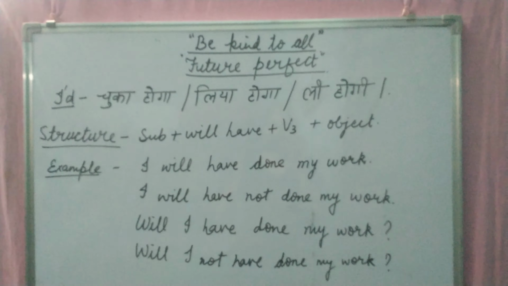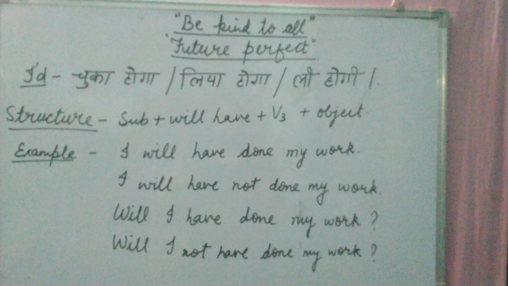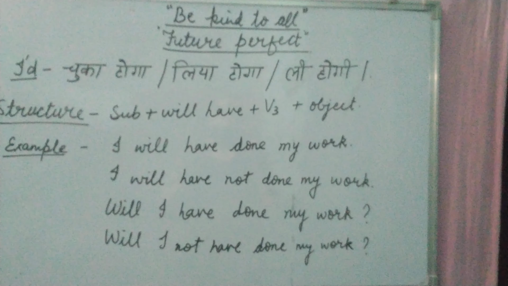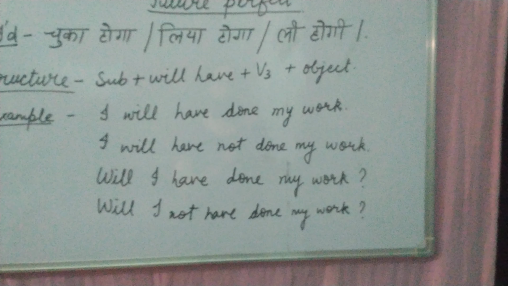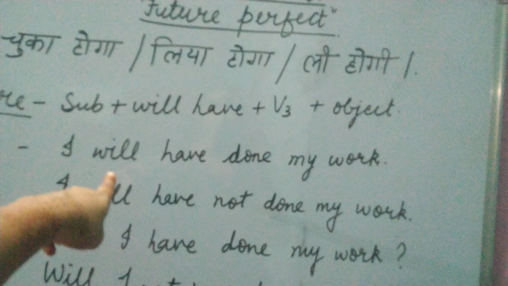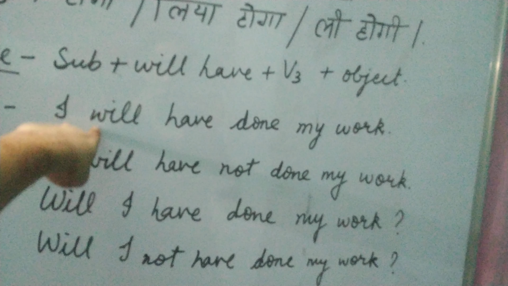And at the time of converting a negative sentence or a positive sentence into interrogative, what you have to do? Simply write the linking verb before the subject. Linking verb को हम use करेंगे subject के पहले. Means will I have done my work. Simply you have to use will before the subject. Will I have done my work.